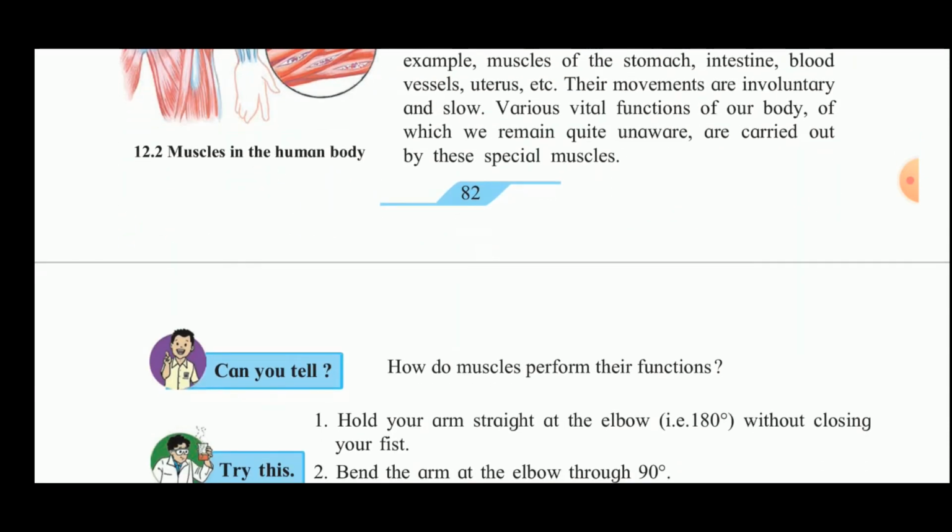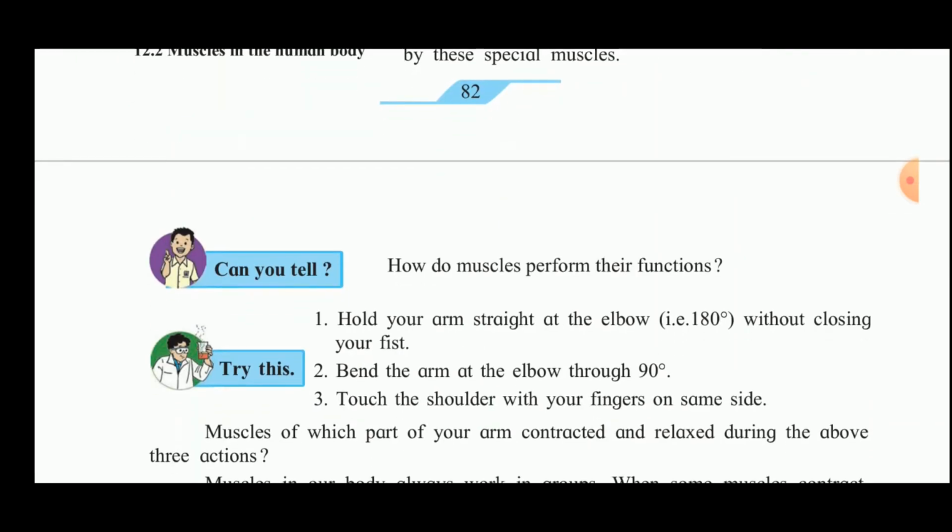Now, the next question is, how do muscles perform their functions? Muscles in our body always work in groups. When some muscles contract, the other muscles of the same group relax. This is how muscles help in proper performance of the various functions of our body.